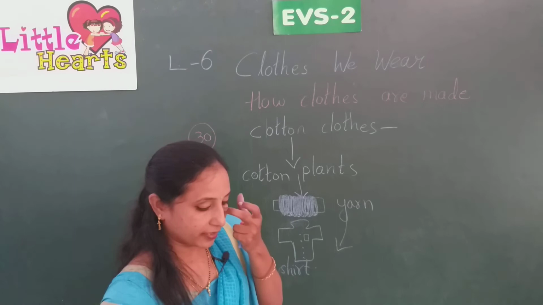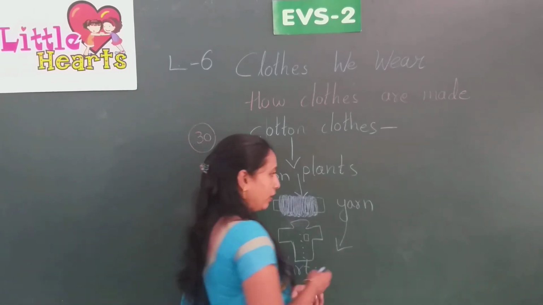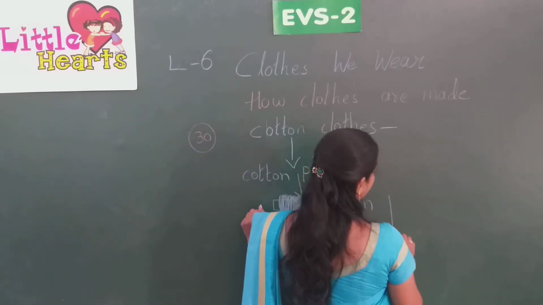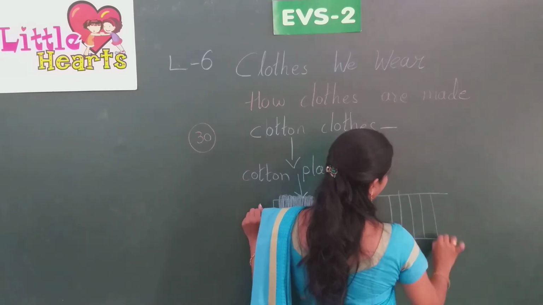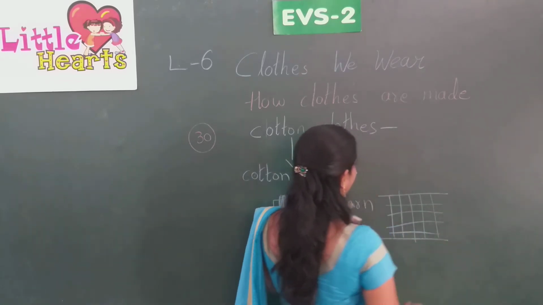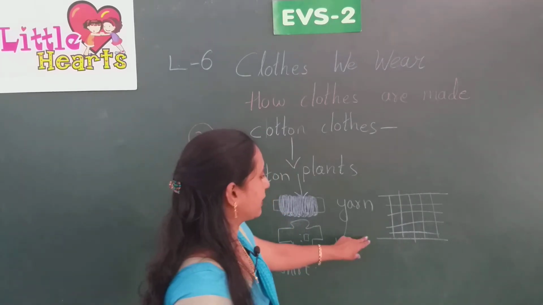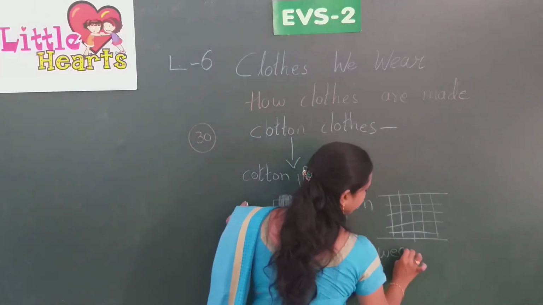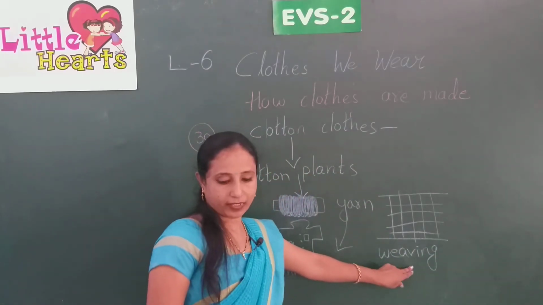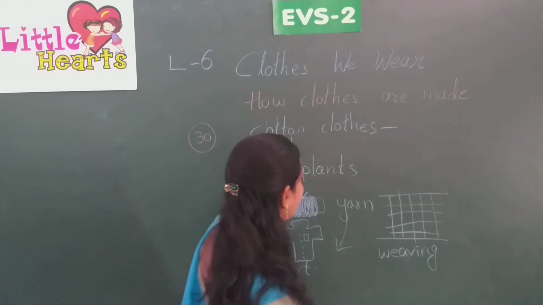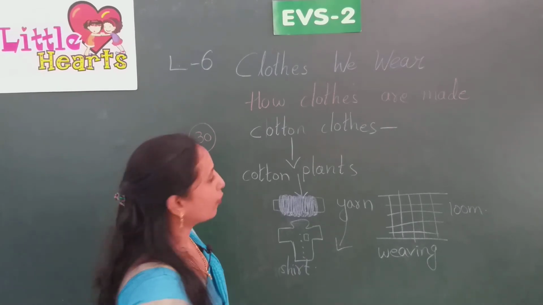So here this yarn is used to make cloth on the loom. A loom is a machine which has this side and that side. Here the threads are arranged in a horizontal and vertical way, and this method is known as weaving. We weave clothes on this loom.